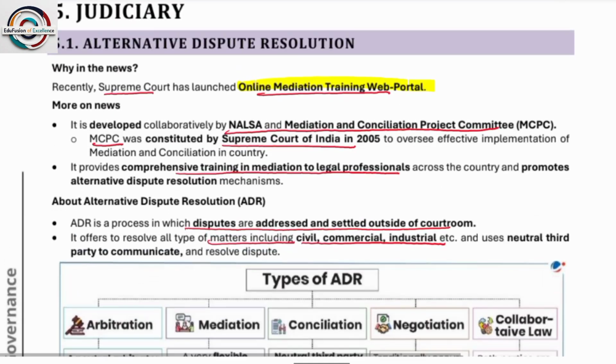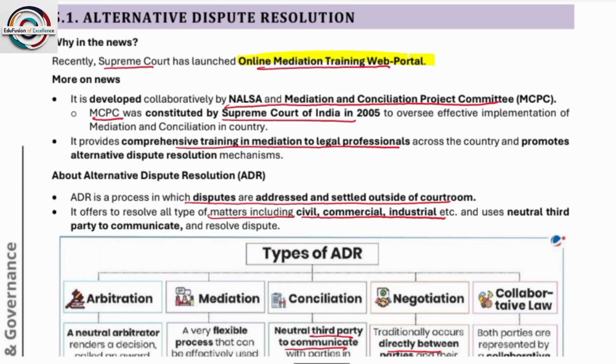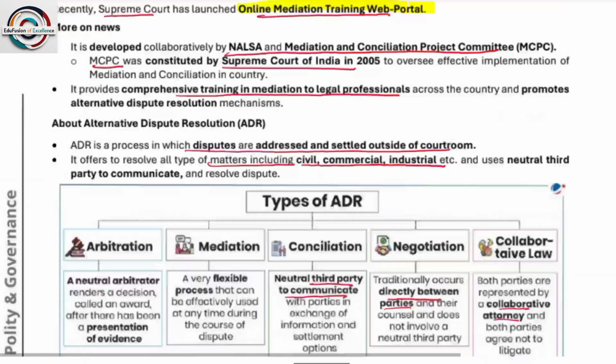Okay. So the online mediation training portal is in collaboration with NALSA and the Mediation and Conciliation Project Committee, and MCPC was constituted by the Supreme Court of India. Please remember, and NALSA, I hope all of you know, it provides training to legal professionals.